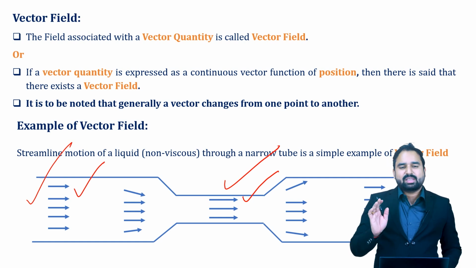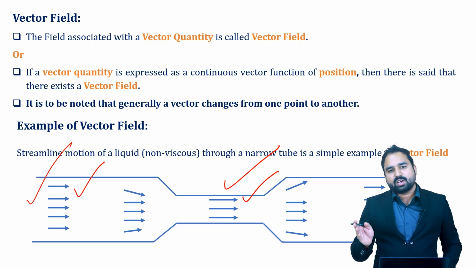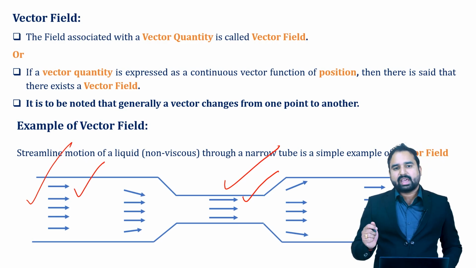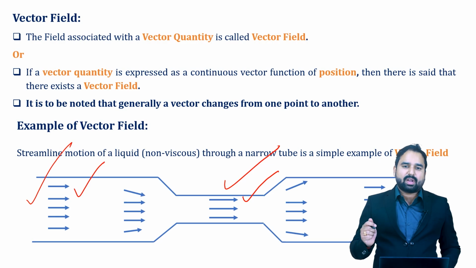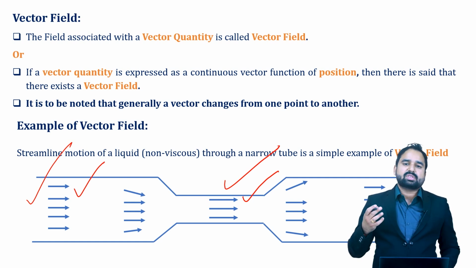So in a very simple manner, we can say that the field associated with a scalar quantity, which is a function of its position, is known as a scalar field, and a field that is measured as a vector function of its position, meaning we need to define the direction, is known as a vector field. For the scalar field, we took a very simple example of a rod which is heated at one end and cold at the other end, and we can eject out some discs having the same temperature across the entire disc, naming those surfaces isothermal surfaces, and the field at that isothermal surface is called a scalar field.